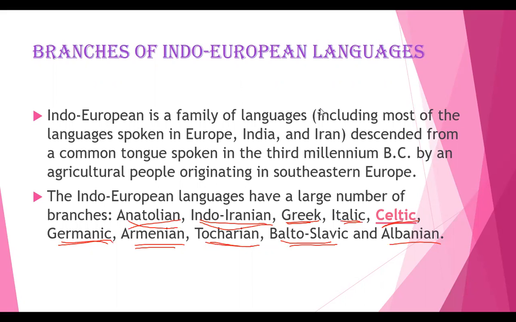So once again, I just want to repeat these valuable points. Indo-European is a family of languages, isn't it? So why was it considered a family of languages? Because it includes the languages spoken in Europe, India, and Iran, descended from a common tongue spoken in the 3rd millennium BC. By whom? By an agricultural people originating in southeastern Europe, right? So here you can see the branches which were there in this, right? Let us see these branches in detail.